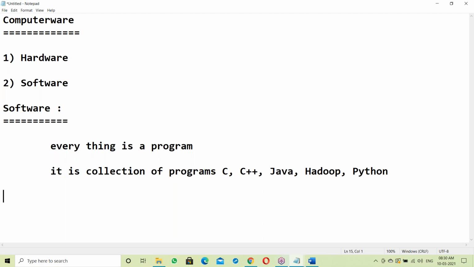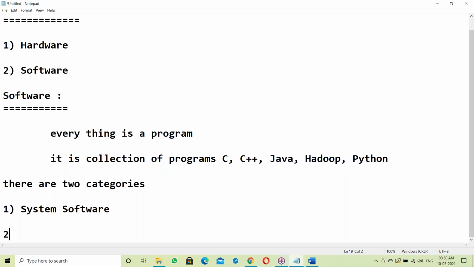Software is a collection of programs. In software, there are two categories. First one is system software. Second one is application software.